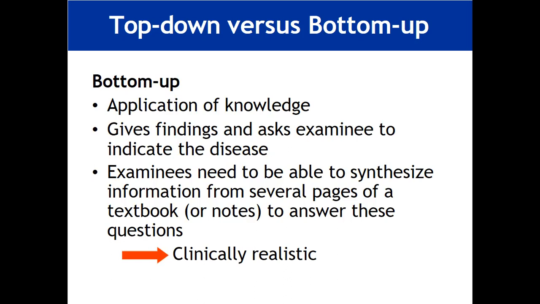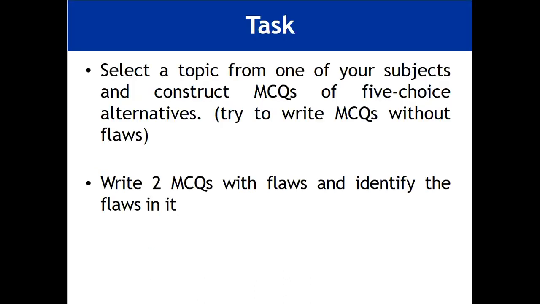The examinee needs to be able to synthesize information from several pages of a textbook or notes to answer these clinically realistic questions. So the bottom up option is much better than the top down.